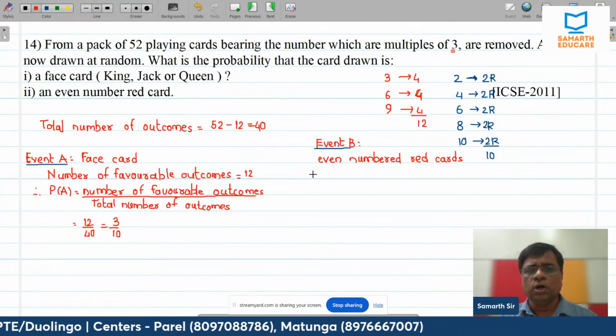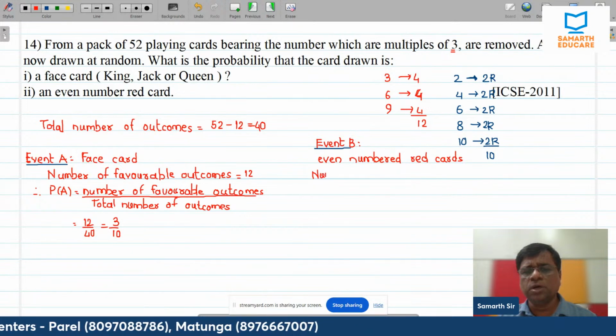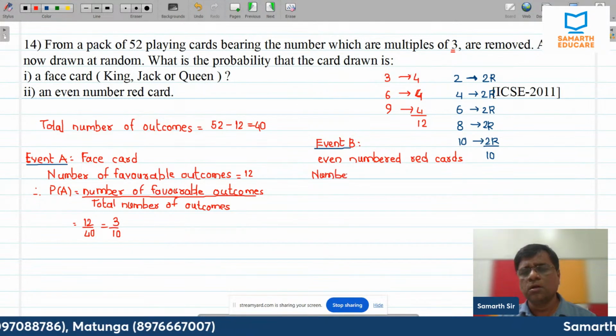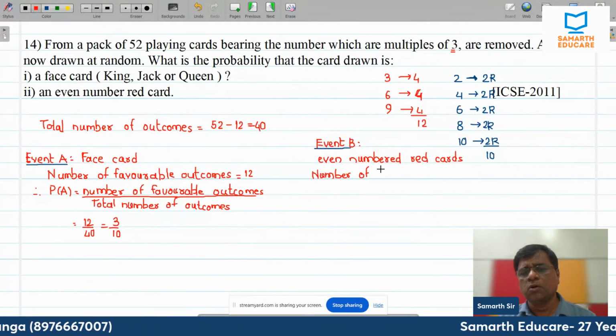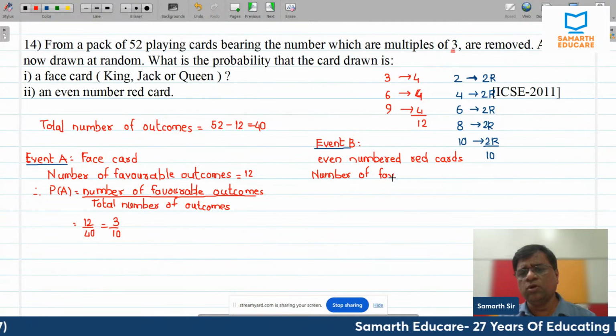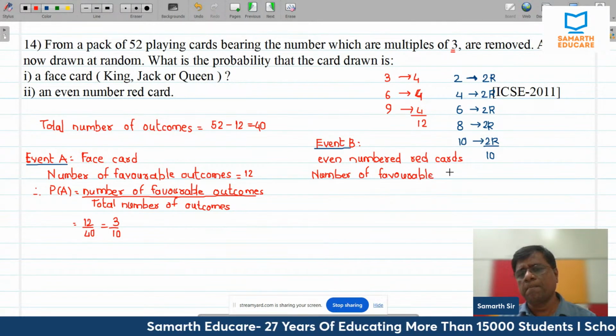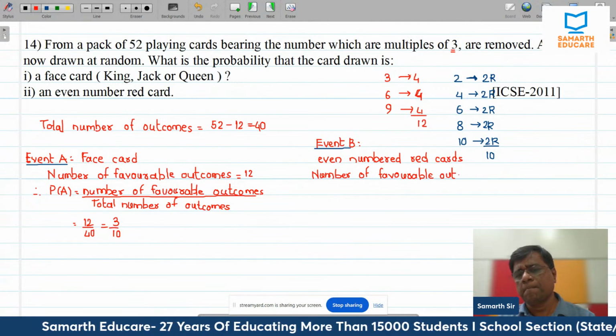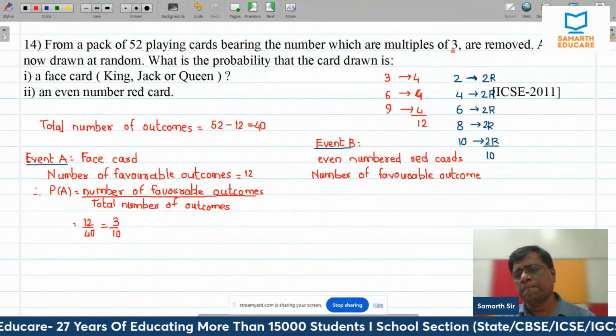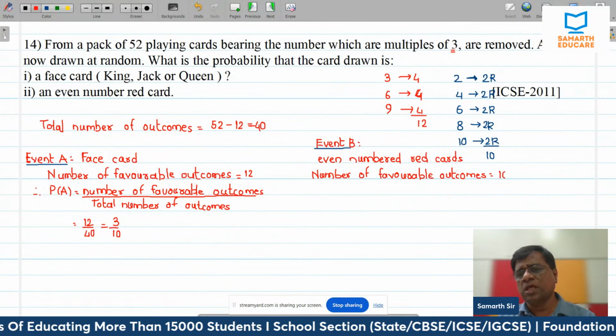So the number of favorable outcomes is equal to 10.